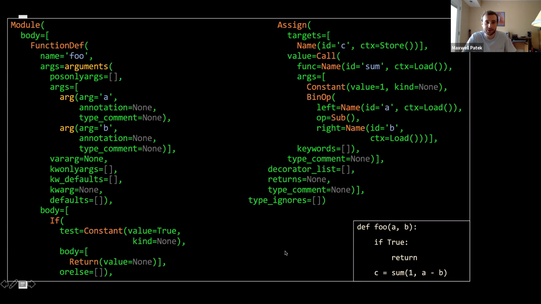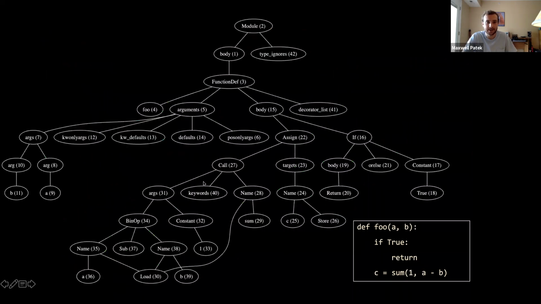Just to prove to you that it's a tree, I wrote a little script to convert it into a graph. So this is a graph. I don't know how well that shows up over screen sharing, but this is the exact same information, but shown visually. And you can see this tree maps to this code, but it's a data structure. So we can take advantage of that. Data structures are easy to manipulate, whereas code, not so much. Strings, hard to work with.